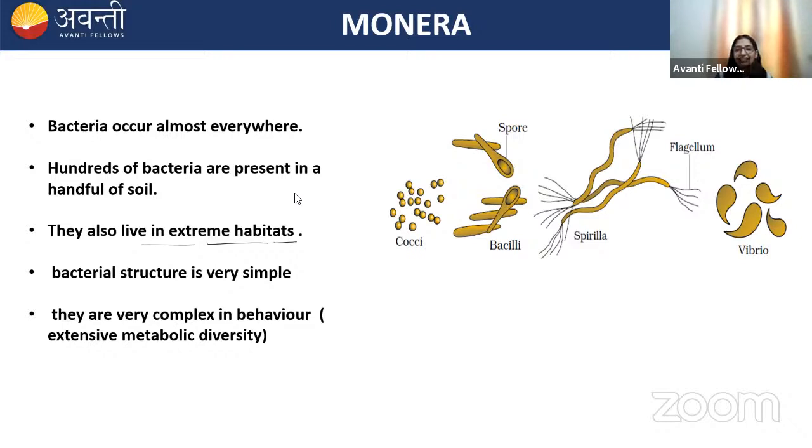Mostly the plants, they are photosynthetic in nature. They are known as producers. They perform photosynthesis because they have chlorophyll pigment. Okay, they are mostly photosynthetic autotroph.